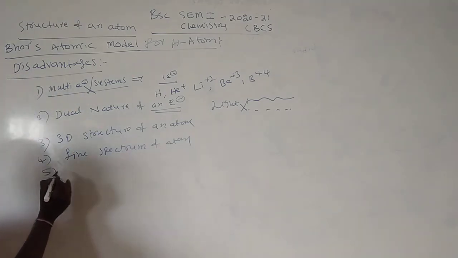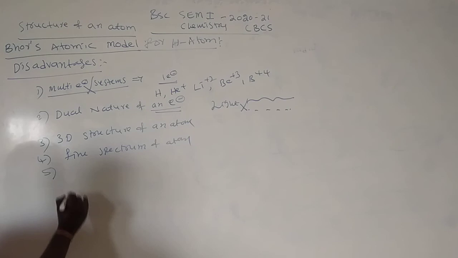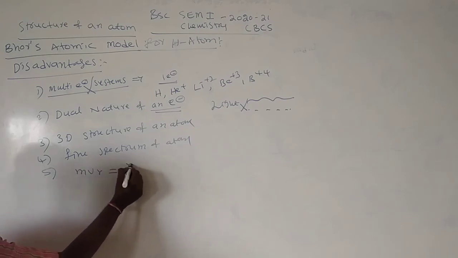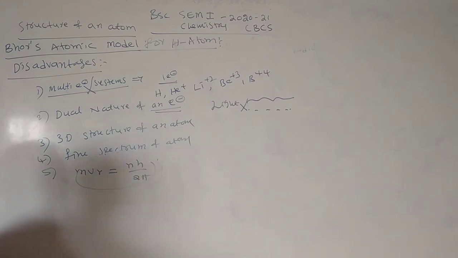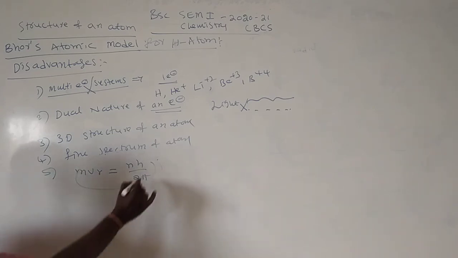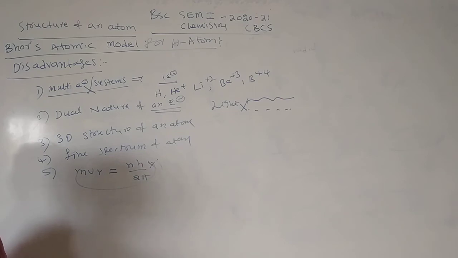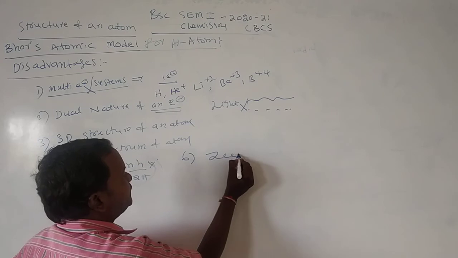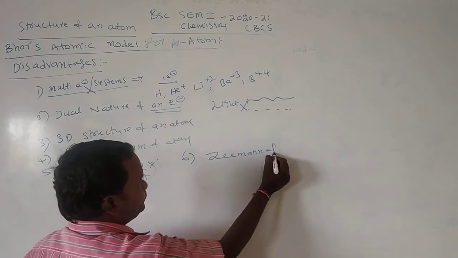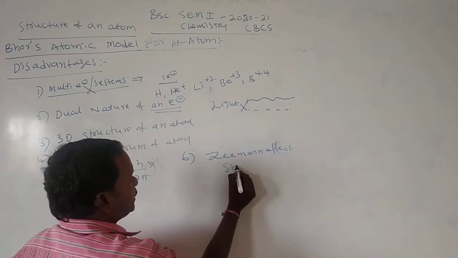It also fails to explain why the angular momentum of an electron is always equal to nh by 2 pi. These are important points. Angular momentum of an electron, mvr, is equal to nh by 2 pi. Why? Bohr's theory fails to explain this. Next, the last point: it fails to explain the Zeeman effect and Stark effect.